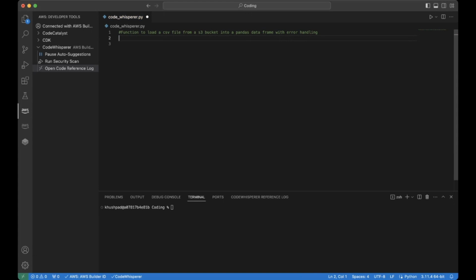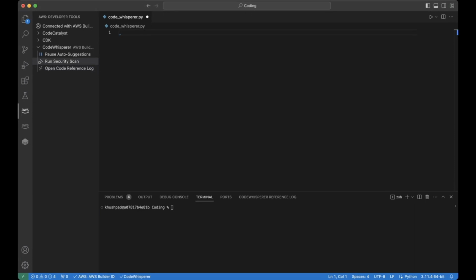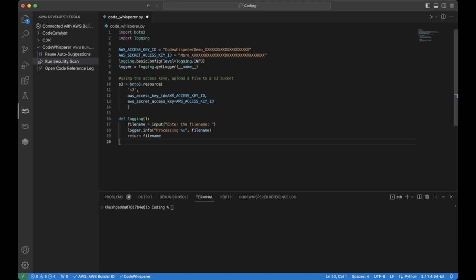Okay, so now what we're going to do is that we talked about the open code reference log. What about the run security scan feature that we have here? So I went ahead and paused the recording and took a look at some of the code that I needed for the security scan. One of the features that we talked about was running security scans on any vulnerabilities within our code. For example, if you have any hard-coded credentials, which is not recommended in the AWS environment, I'm going to copy and paste some code that I just wrote out.